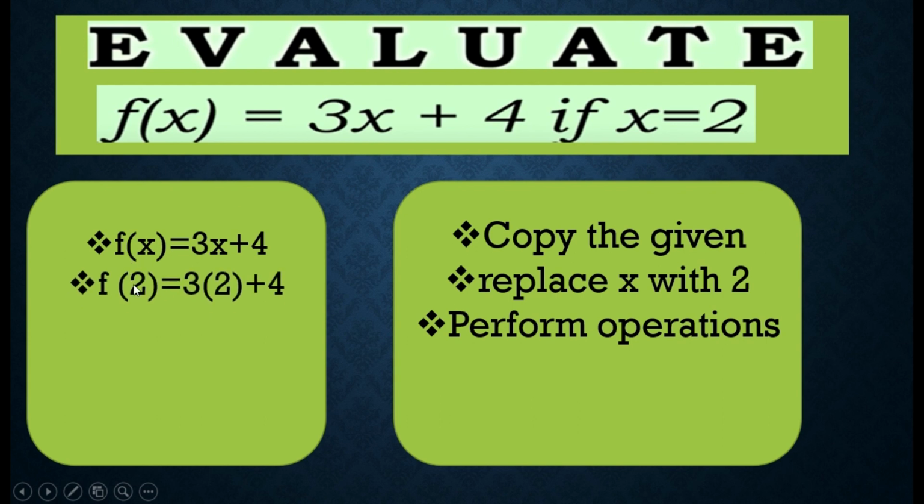So it becomes f of 2, then 3 times 2 plus 4. 3 times 2 equals 6, and then plus 4. Therefore, the result, or the value of our y, is 10. So our input is 2, and then our output is 10. Okay? Next.